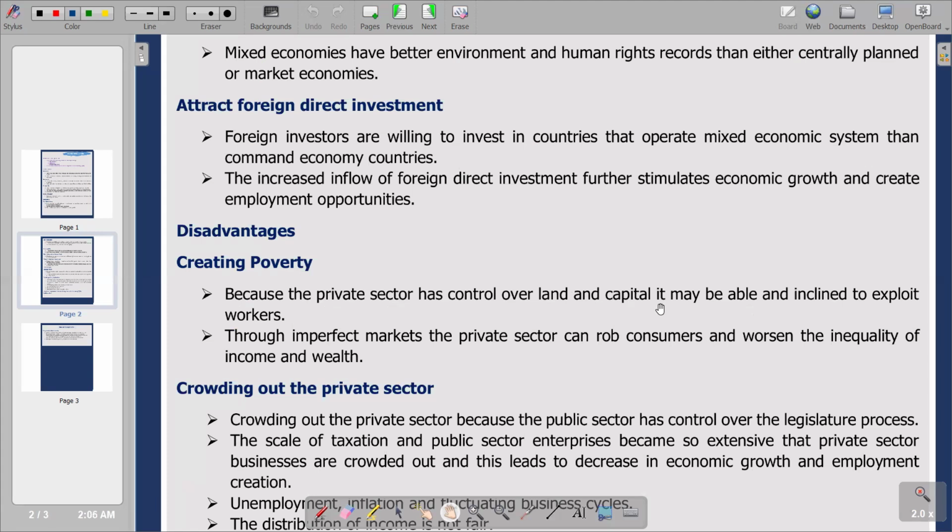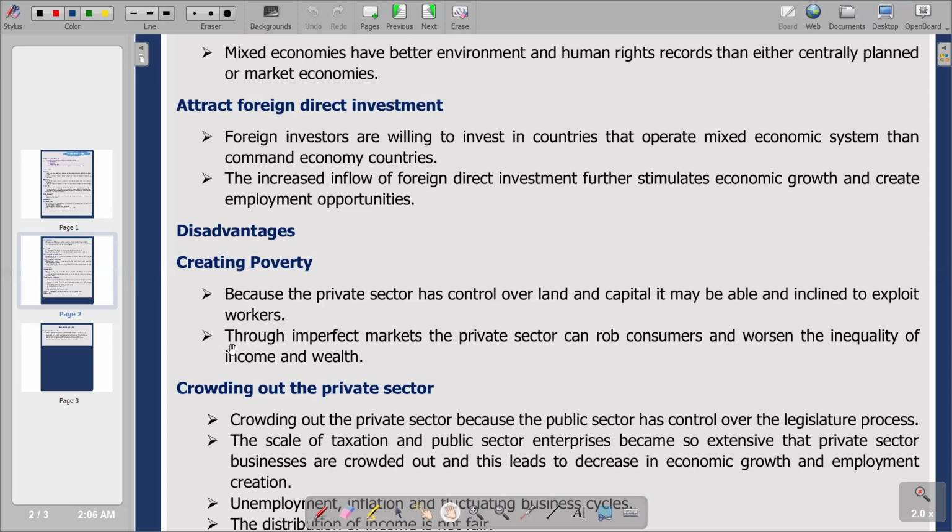Remember, businesses that operate under the private sector are motivated by profit making. So they do whatever they possibly can to maximize profit. So during the process of maximizing profit, they exploit workers. So this is the first point, which is something that can happen from the private sector point of view. And we know that private sector is also part of the mixed economic system.